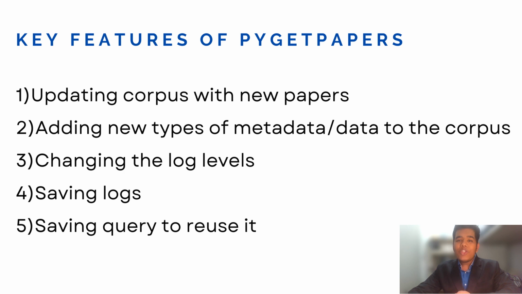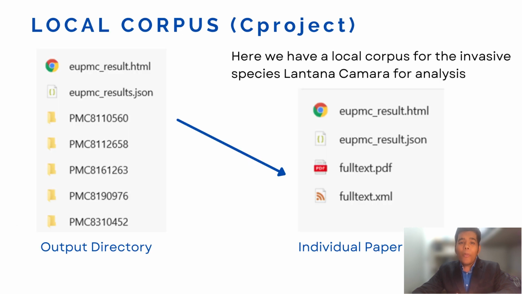There are some other key features of Pygetpapers I'd like to stress upon as well. First of all, it allows you to update an existing corpus with more data and more papers. Secondly, it allows you to change the log level as well as save logs. Finally, you can even save the queries that you pass on to the tool for later use, or you can distribute them. Now, Pygetpapers output is in the form of a CProject, where there's a parent folder with the details of the papers in the subfolders.